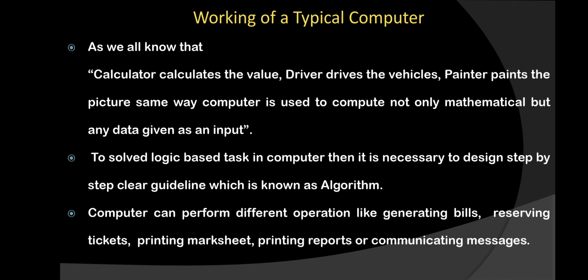Out of that, some basic examples are given. The first one is generating bills. Whenever you go to DMart or Big Bazaar, after purchasing, when you go for payment, they give you a slip, and that slip is taken out with the help of a computer, and that slip is considered a bill.